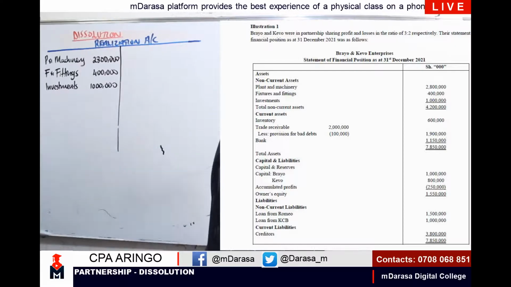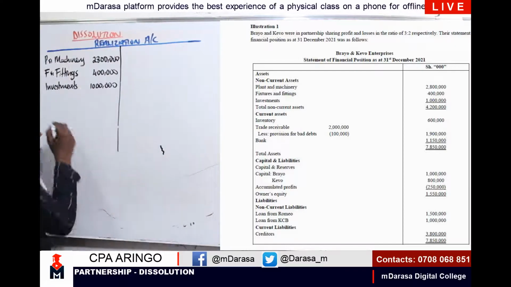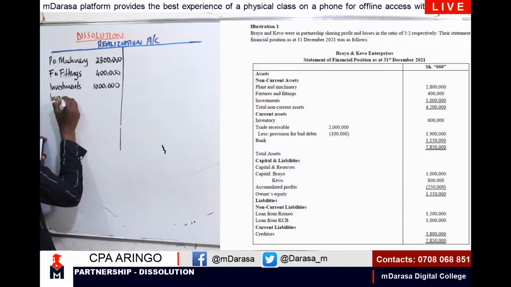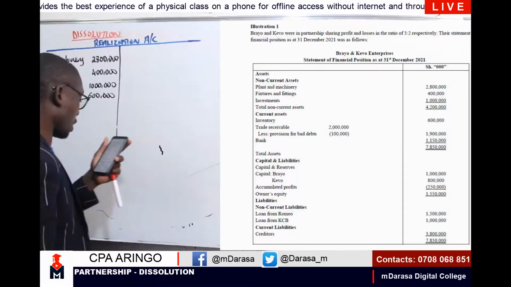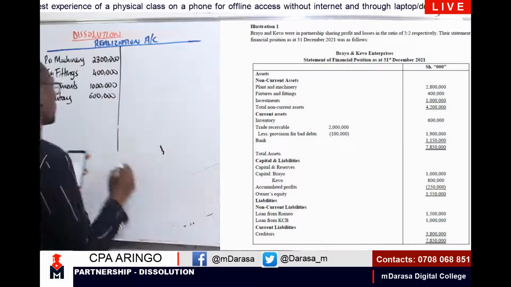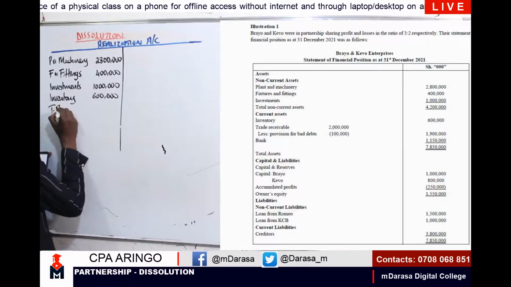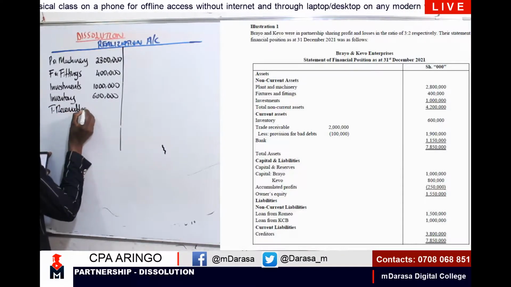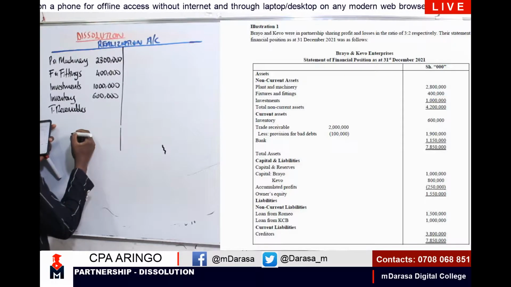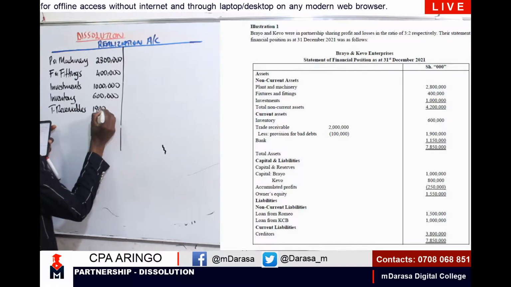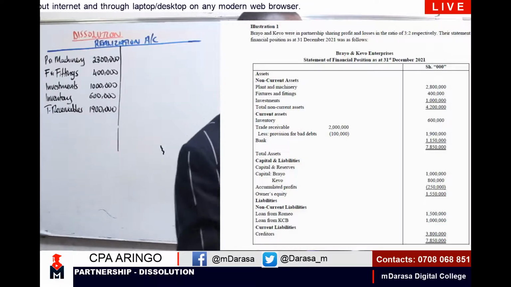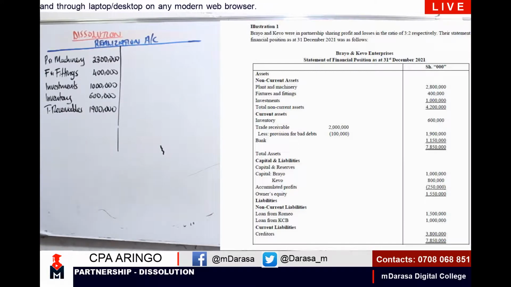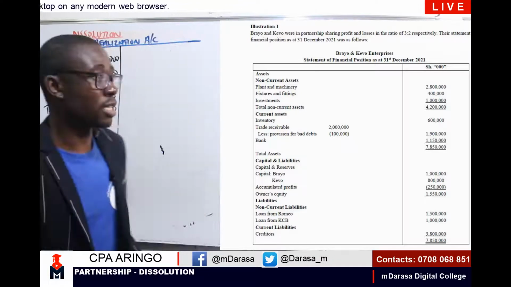Then talking of our current assets, we have inventory of 600,000. Then I'm having trade receivables. At this point, I'm having a figure of 1.9, that is, of course, after deducting the provision for doubtful debts. So that is our first step. We are writing off all our assets by debiting our realization account and crediting our respective assets accounts.